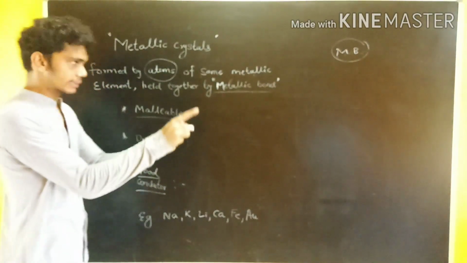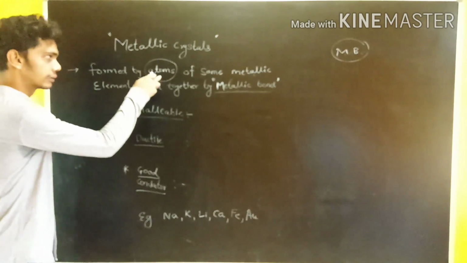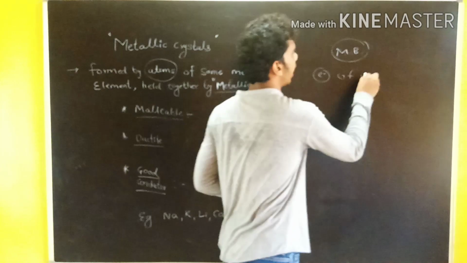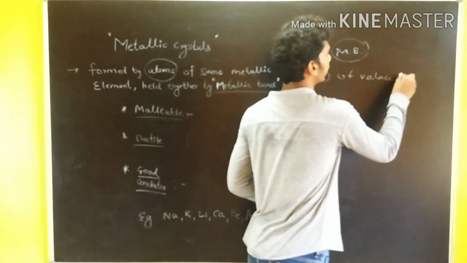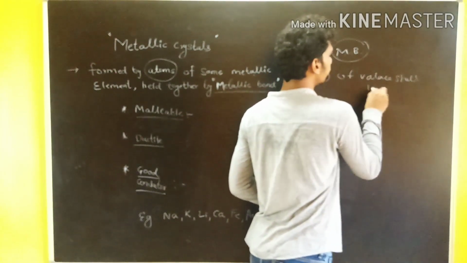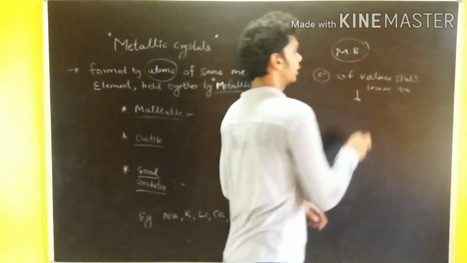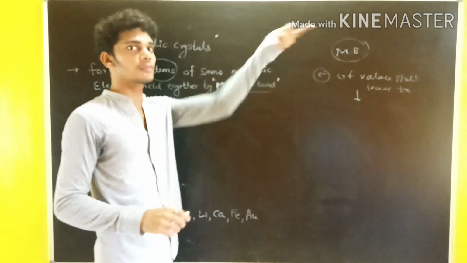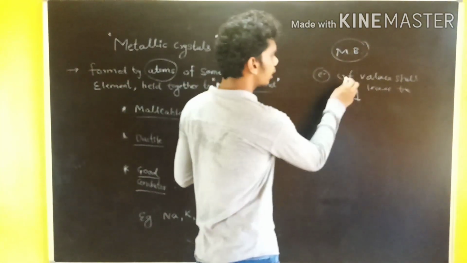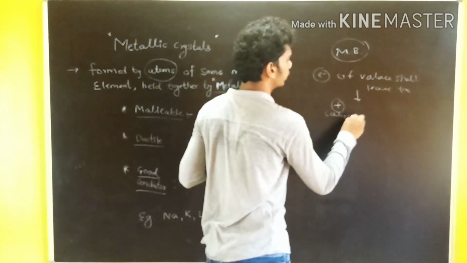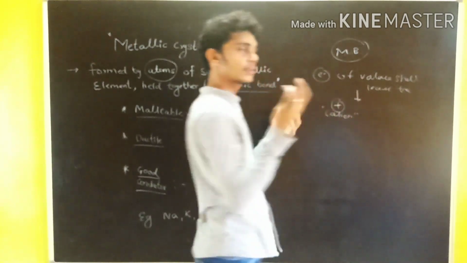So in these crystals, the electron of the valence shell leaves the shell. As the electron leaves the valence shell, definitely positive cation formation takes place. Now what happens with these electrons?